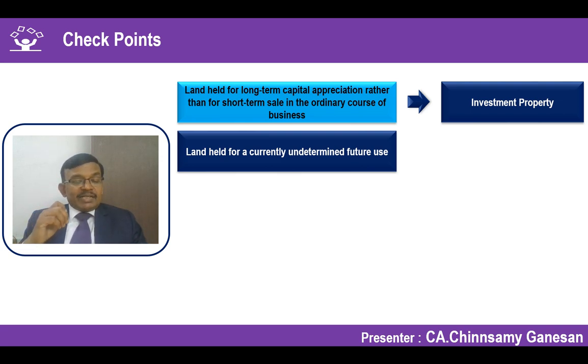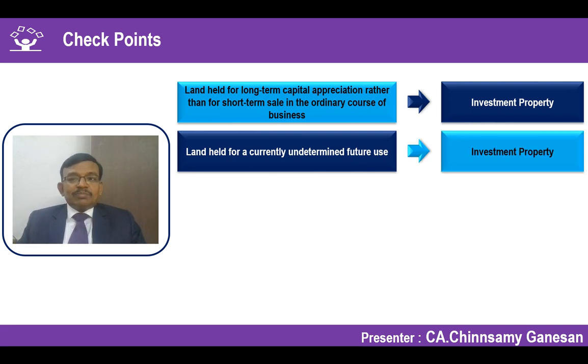In that case, what do I have to do? Interestingly, the standard says if the future use is not currently determined, meaning on the date of reporting, if it is not determined what the future use of the land or building or both is, then that should also be considered as an investment property.